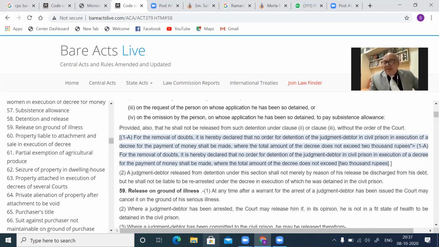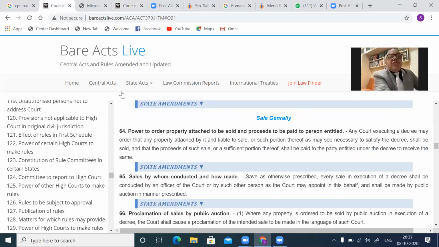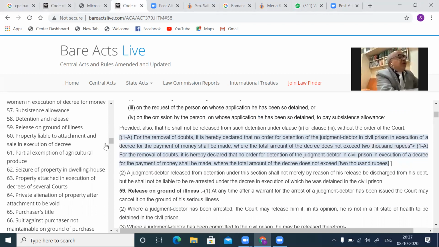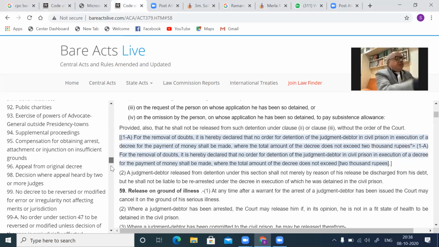You may seek then. Then another provision, order 21, rule 32 speaks of arrest. Order 21, we just went through order 21.